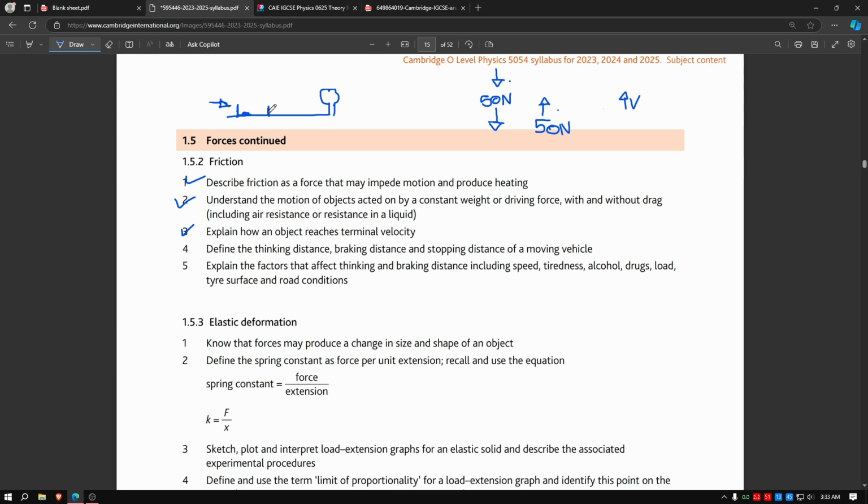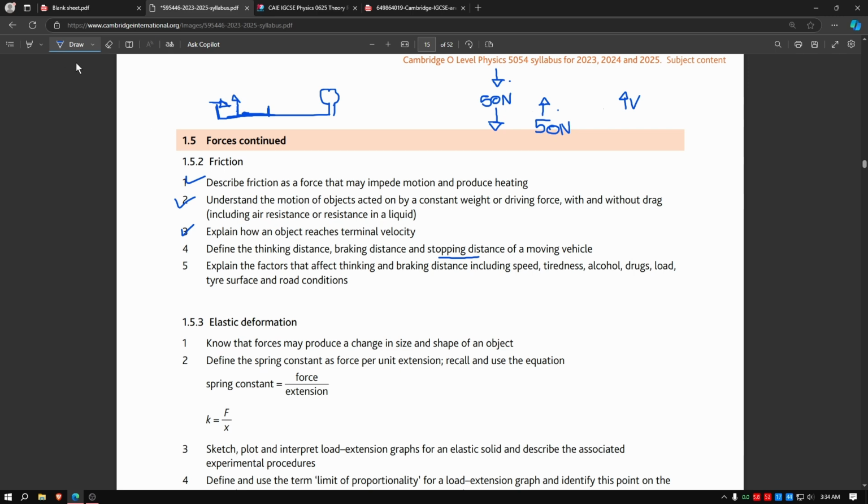So thinking distance plus braking distance is the stopping distance, the total. Total will be this, let's just say, because you have to think for a bit of time. Or I should draw here. So this is the time you took, right? You saw the tree over here and your body realized, okay, I need to press the brake. And you press the brake at this point. So the total distance combined will be the stopping distance of your car. So that is point 4 done.